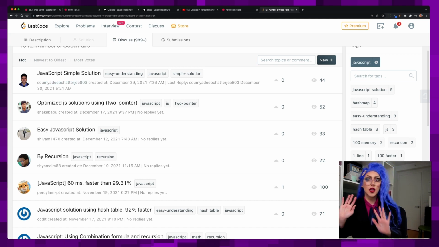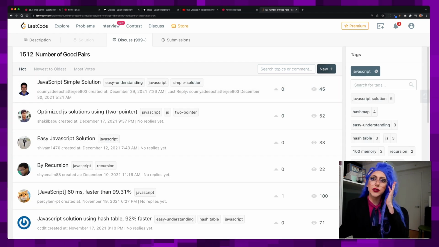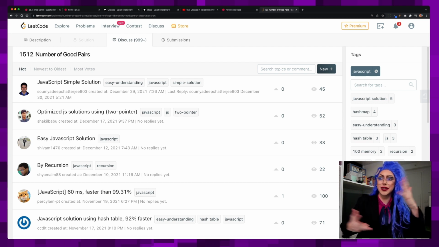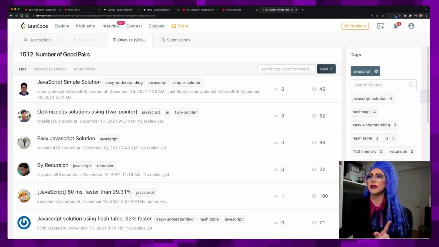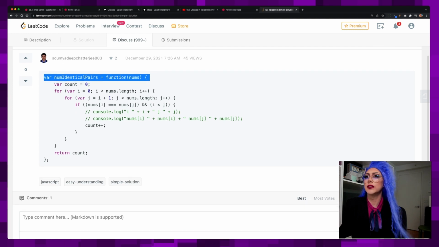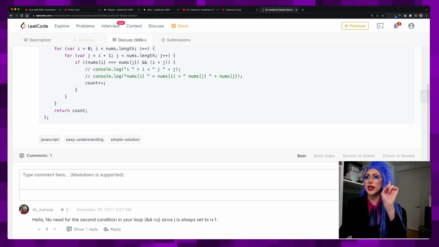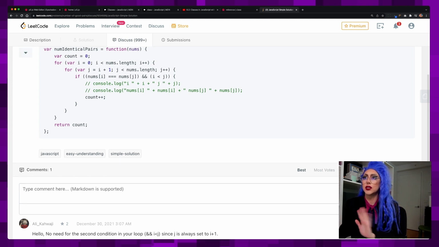It's also good to be comfortable in maybe one or two programming languages. I always like to use JavaScript, but sometimes I'll end up using Java if I need certain classes or things like that I think Java might have easily. So let's just take a look at what this simple solution is. Oh yeah, this is so confusing. How did they do this? They did number identical pairs for nums length. Okay, so this is doing that slower solution, which is okay, totally fine.